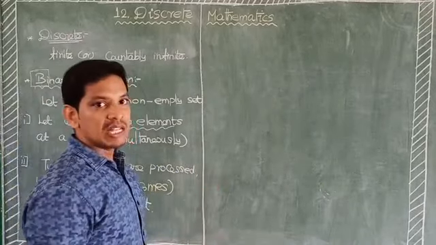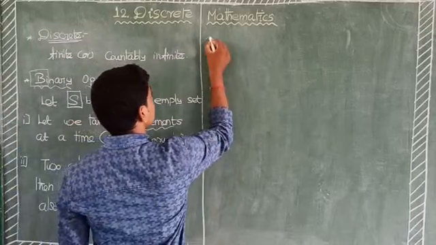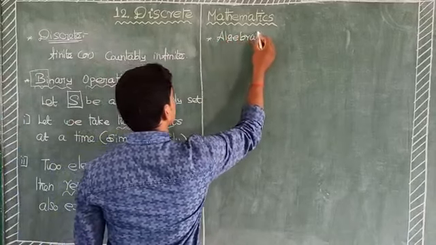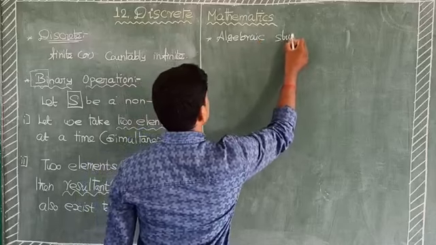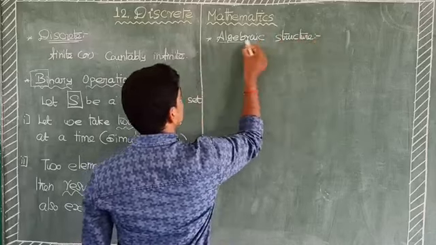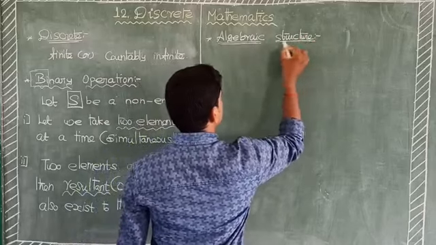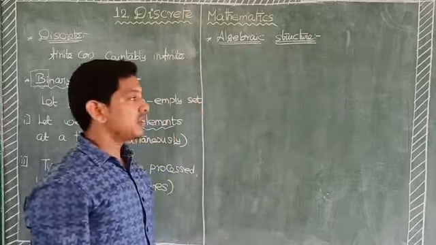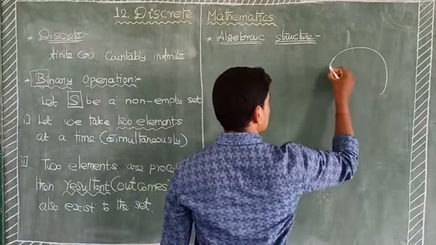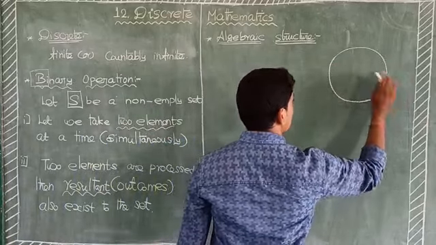Next, algebraic structure. This is one field.